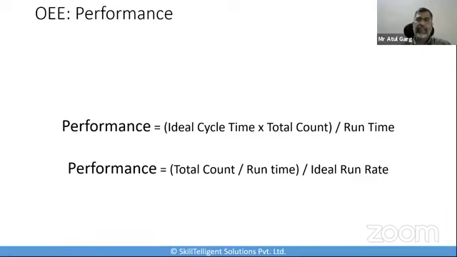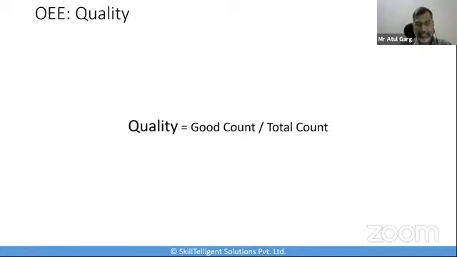Performance can never be greater than 100%, and if somebody has a performance of more than 100%, that usually indicates that the ideal cycle time has been set incorrectly. That is, the ideal cycle time is not correctly calculated and put in there. So that's the second factor, performance. The third factor is quality.